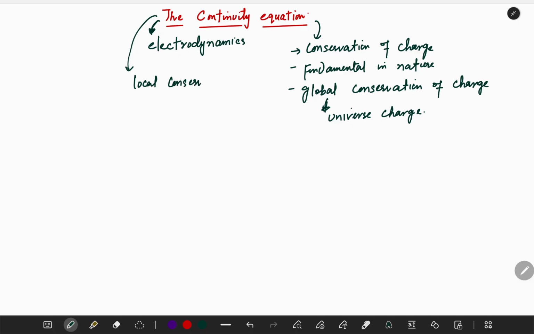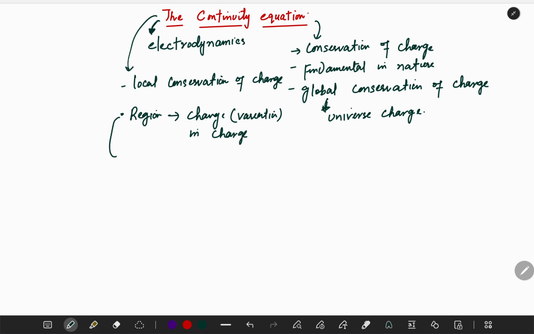Local conservation of charge says that if we have some region, and there is a change, or I should say variation in charge, then there is only one possibility: either the charge is coming out through the surface that encloses that region, or the charge is coming into the region through that surface.